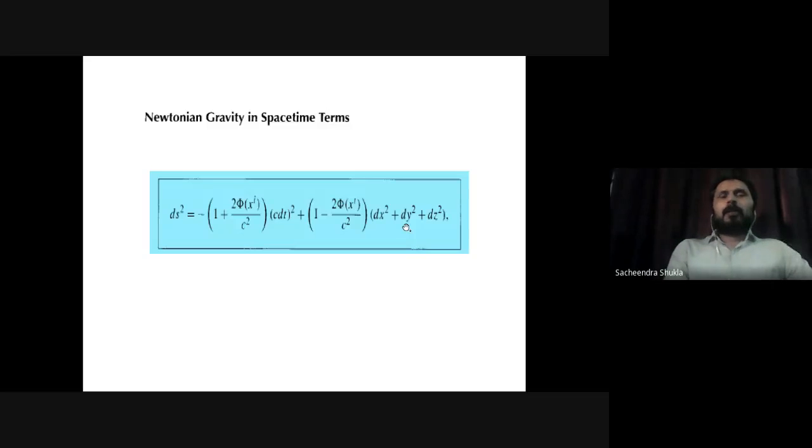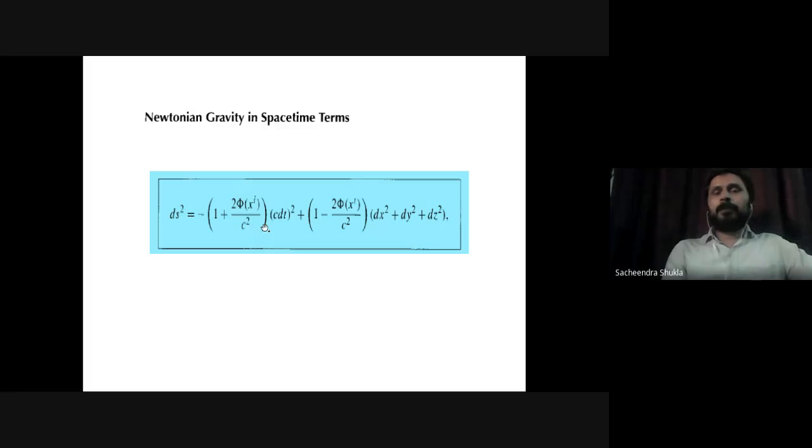And now I was talking about space-time, I was talking about geometry, one more geometry for you. Now this line element, ds square, is minus (1 plus 2 phi upon c square) times (c dt) whole square, plus (1 minus 2 phi upon c square) times (dx square plus dy square plus dz square). I showed many line elements to you. This is also a line element, but the structure is the same. The coefficient of dt square is again negative. The coefficients of dx square, dy square, dz square are positive.